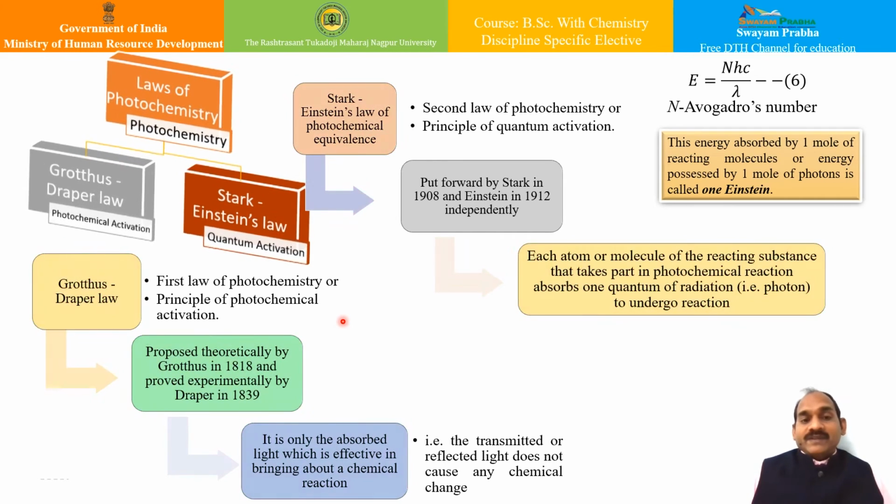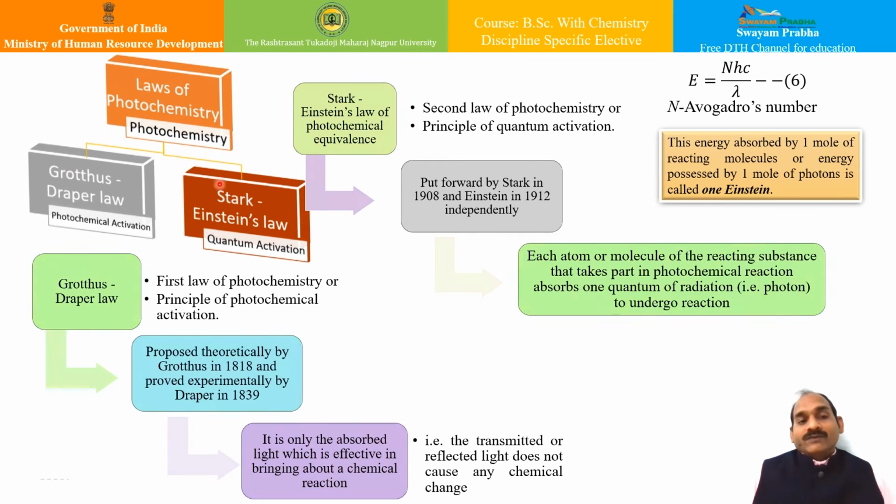So whenever this happens, there can be two possibilities. There are basically two laws of photochemistry. The first one is known as the Grotthus-Draper law of photochemical activation, and the other one is the Stark-Einstein law of photochemical equivalence, which is also known as quantum activation. We'll see both of them one by one.